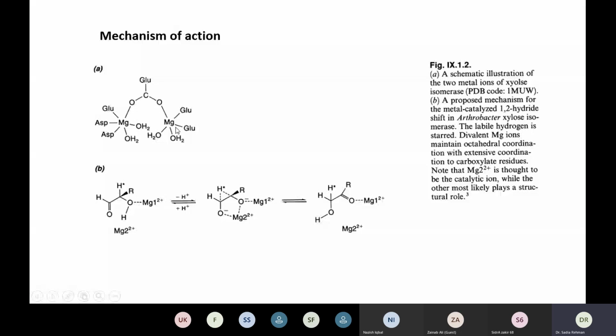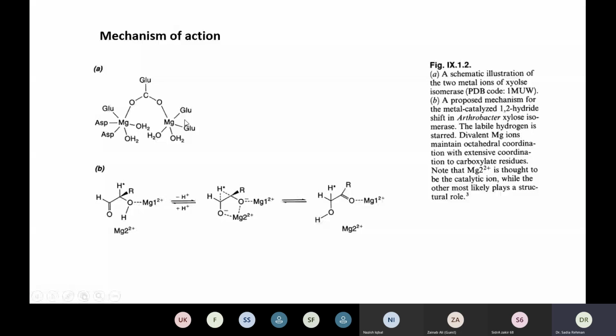There are two water molecules attached to one magnesium center. This magnesium center is octahedral in structure, six-coordinate. The second magnesium has coordination from glutamic acid to glutamic acid. One glutamic acid is bridged between the two magnesium centers. Two water molecules are attached to it, and it is pentacoordinated. One site is vacant for coordination.